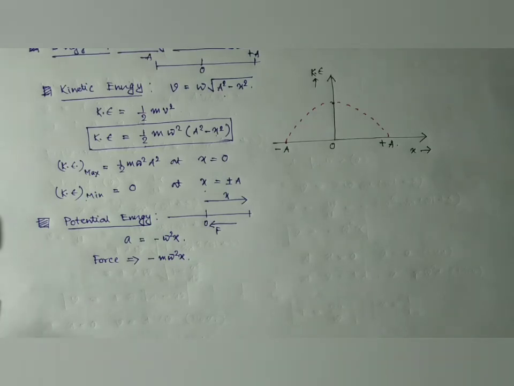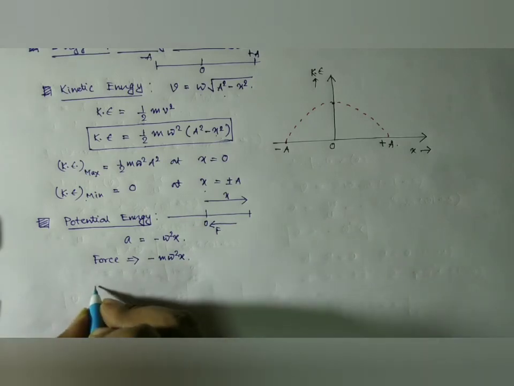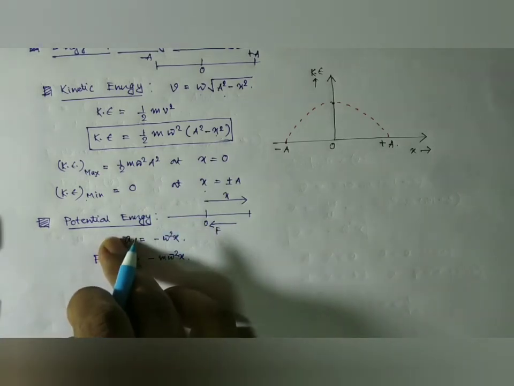So if we want to move further against this force by a displacement dx, then we have to perform some work, and this work done is stored as potential energy in the body.